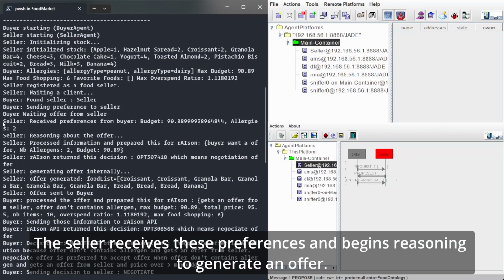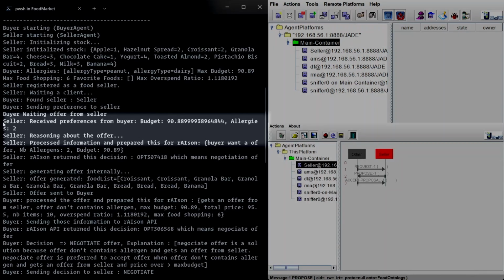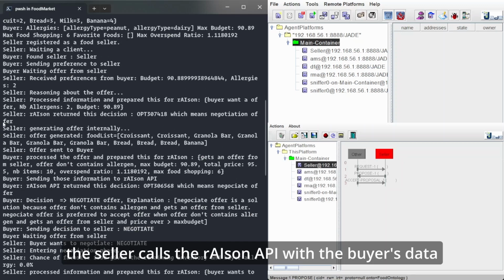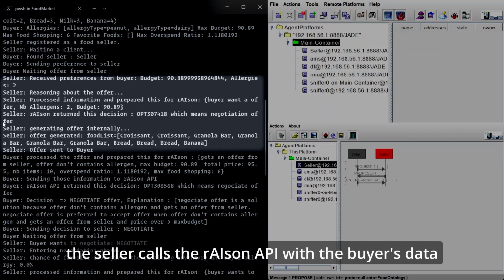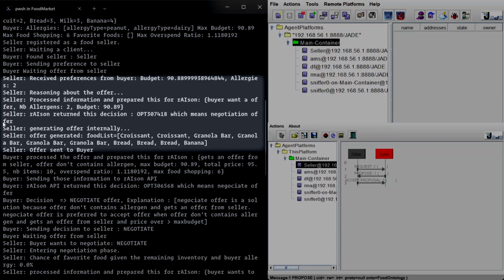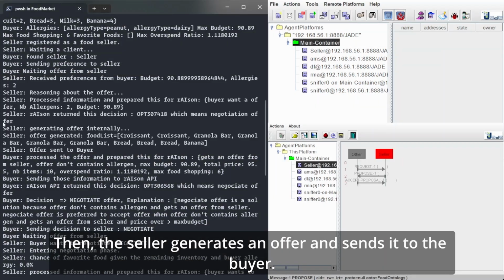The seller receives these preferences and begins reasoning to generate an offer. The seller calls the RAISON API with the buyer's data and receives the decision, which corresponds to a negotiation offer. Then, the seller generates an offer and sends it to the buyer.